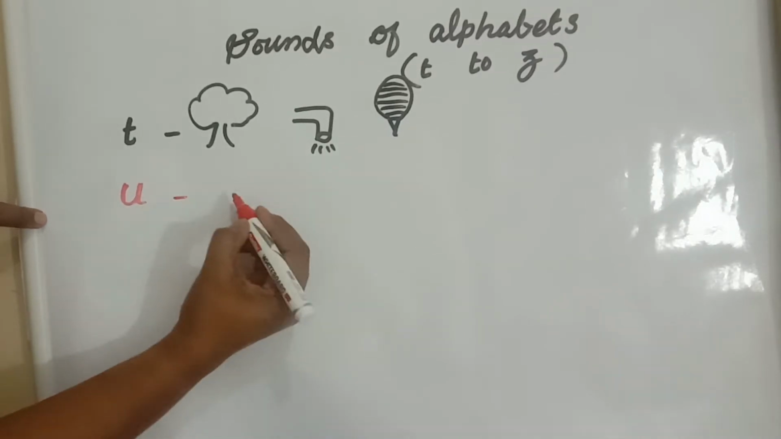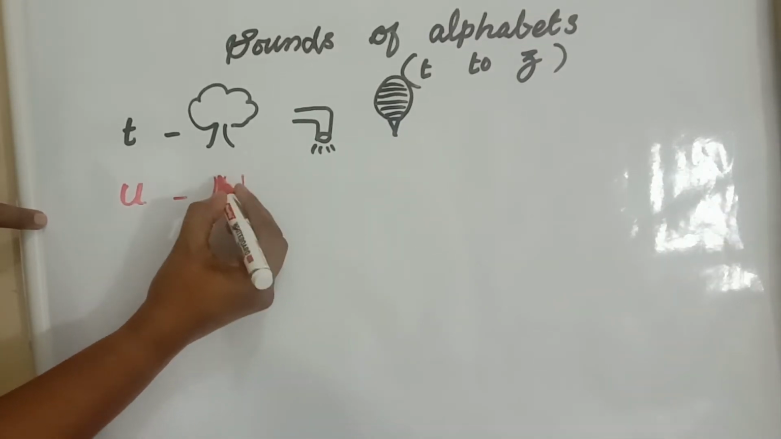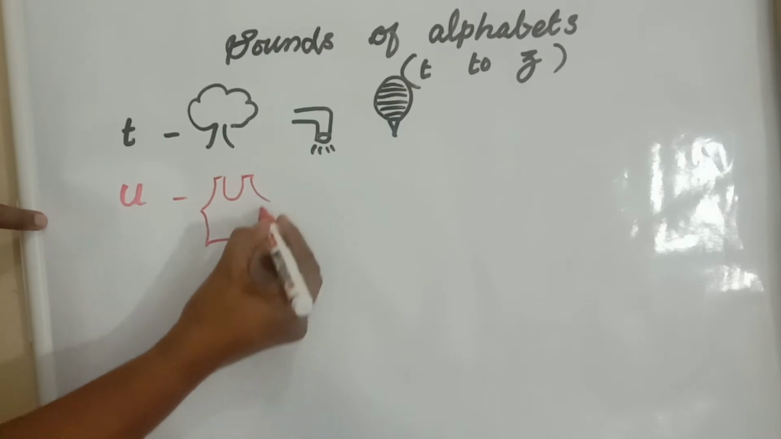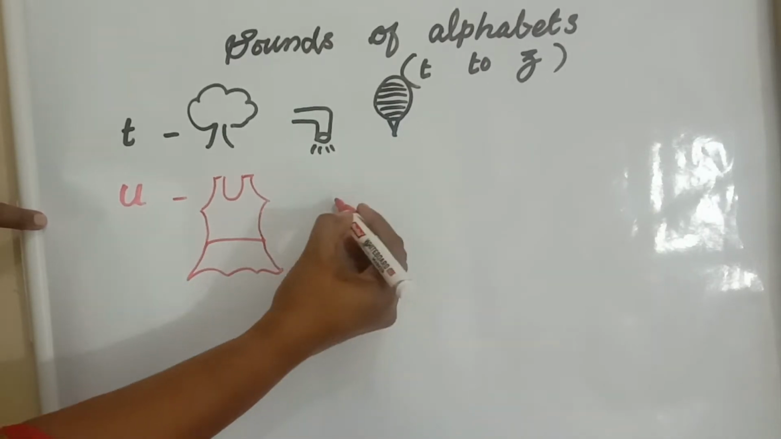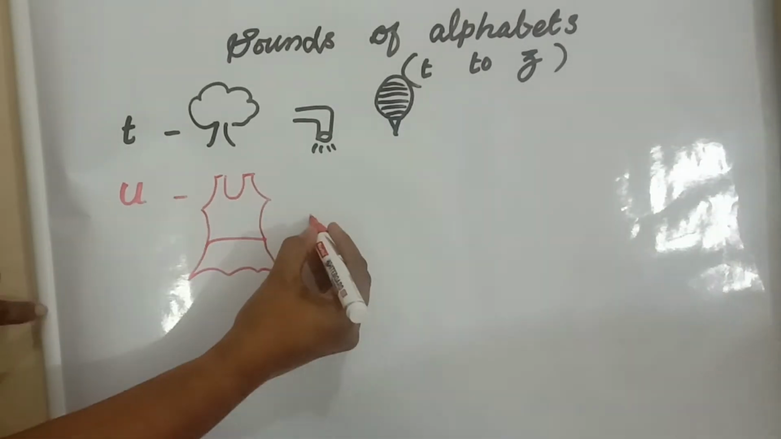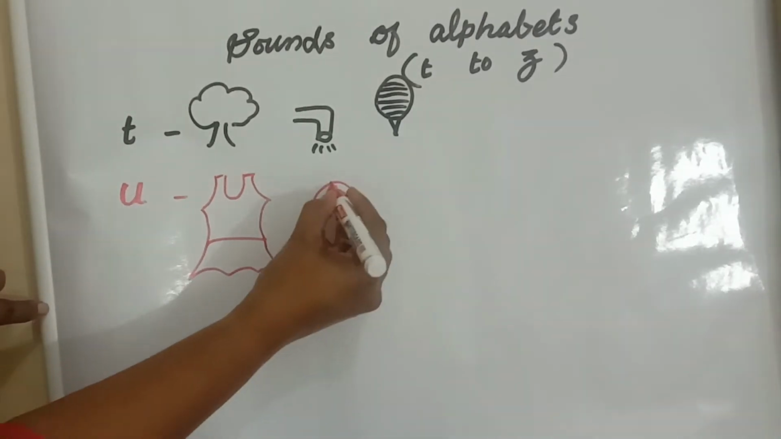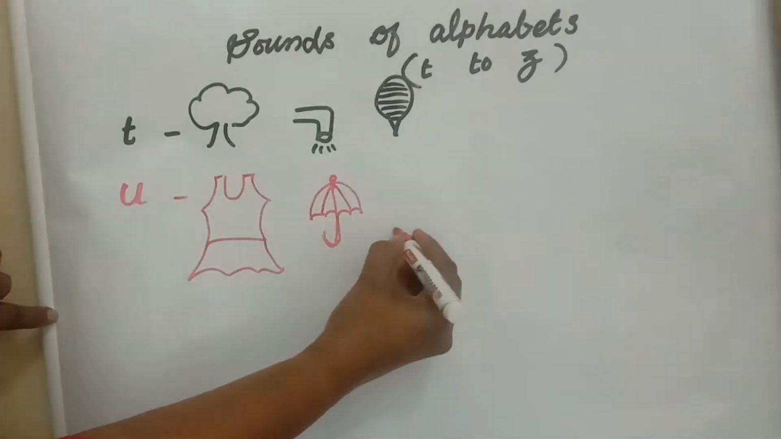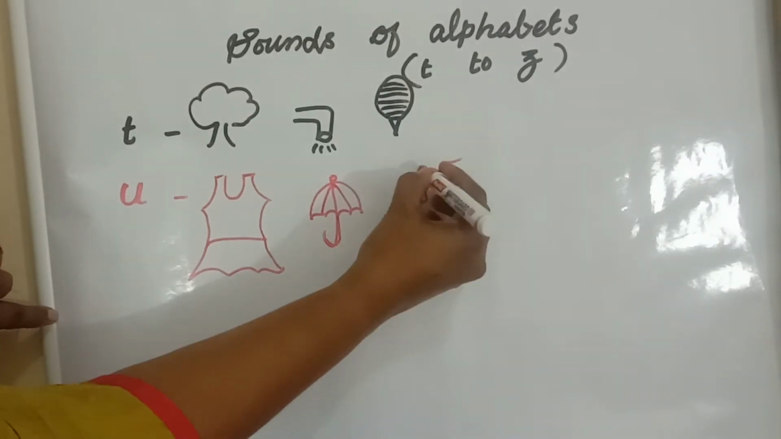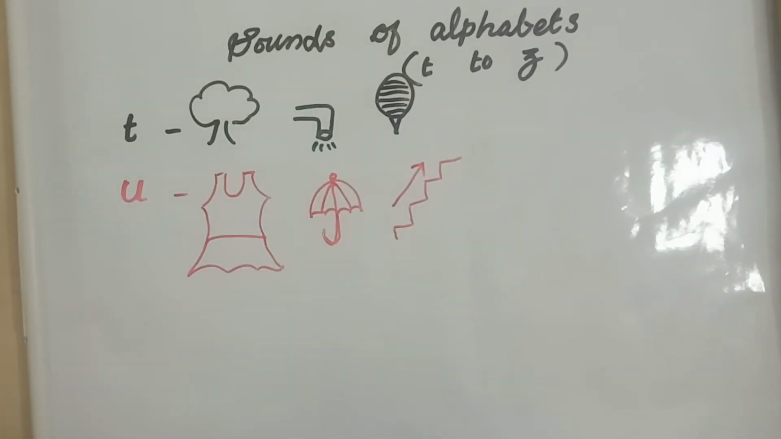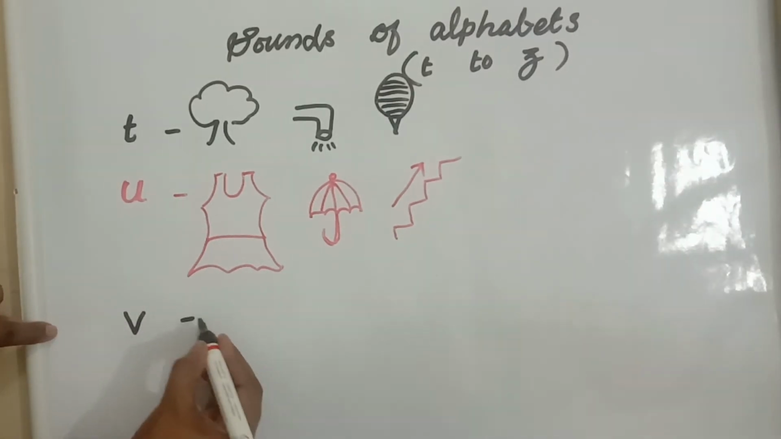The next letter is a vowel and it sounds as U as direct sound, U uniform, A is the indirect sound of U, umbrella, up arrow or upstairs.